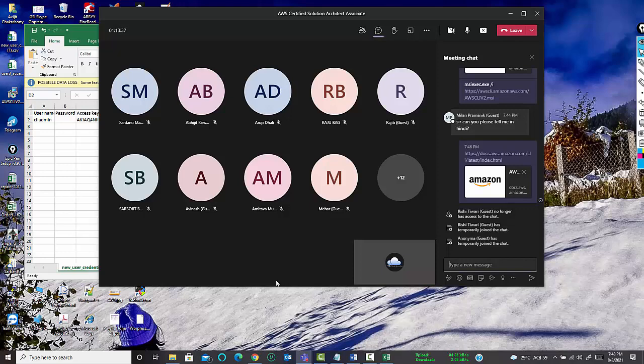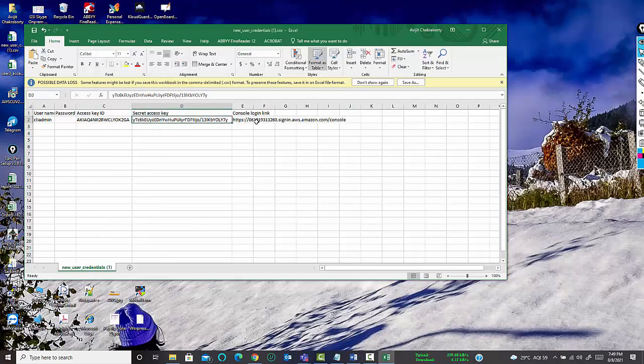For PuTTY, you need to have the .pem file which you need to create and download, because it will be having secured access. So you have to use PuTTY with the secured .pem file which is downloaded. I will show you how you can work with PuTTY once we go with EC2 instances. Okay, so this is clear.